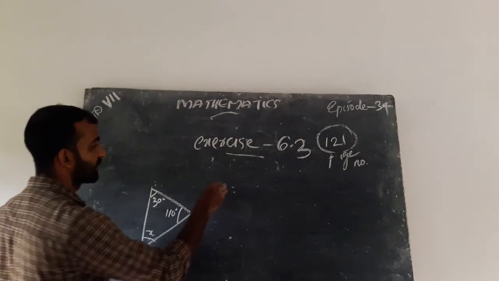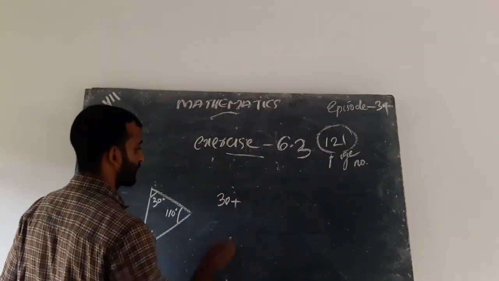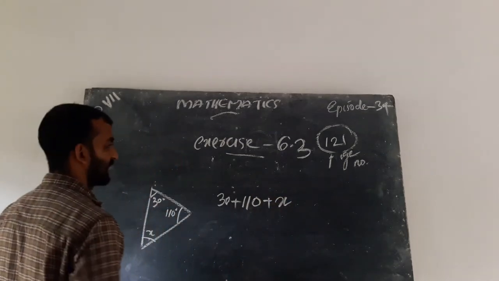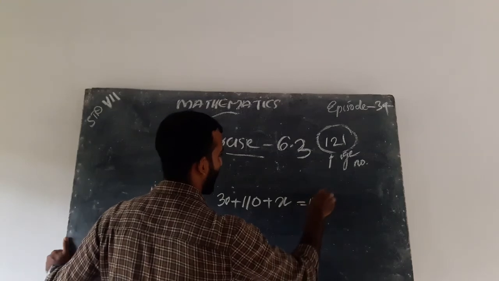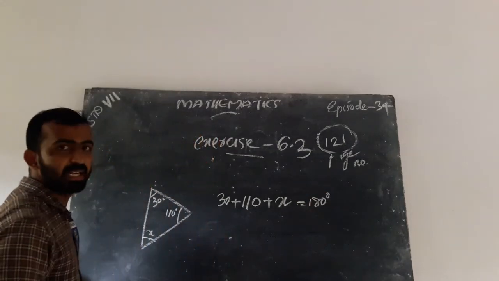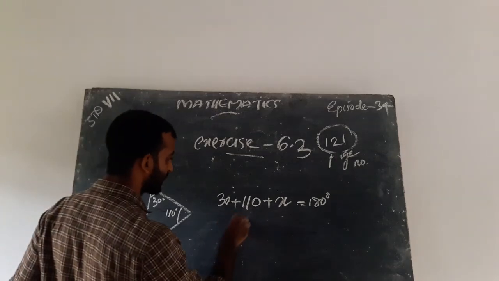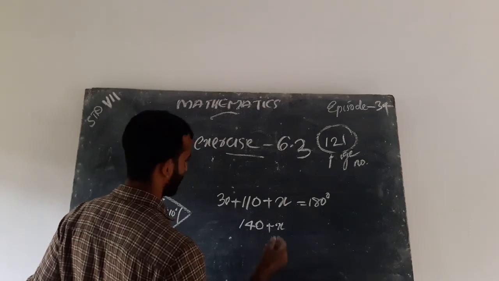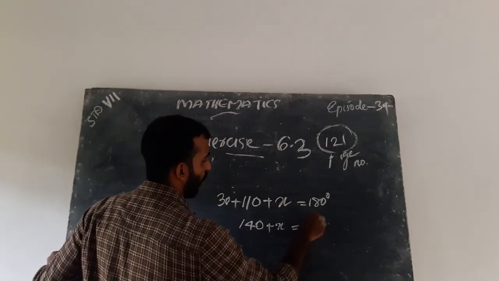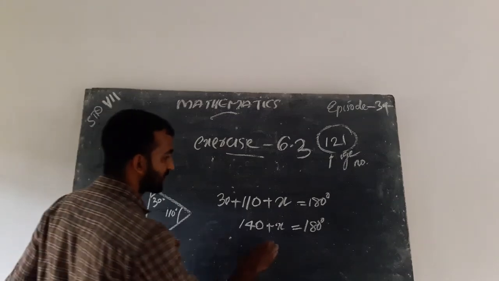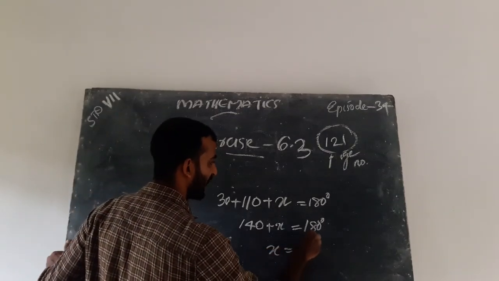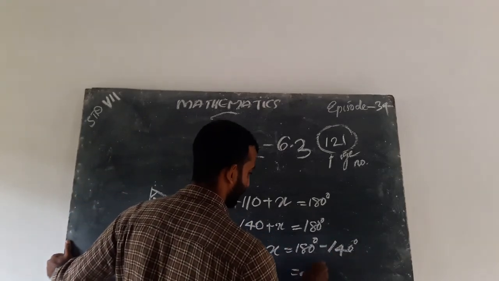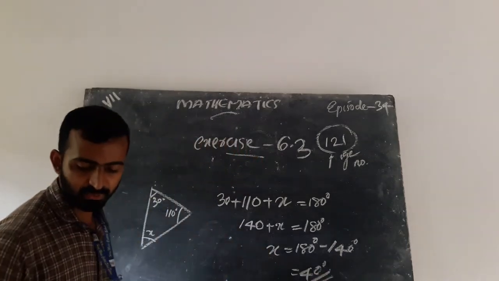The answer is 30 plus 110 plus x equal to 180 degree. That is, x equal to 180 degree minus 140 degree, that is 40 degree.